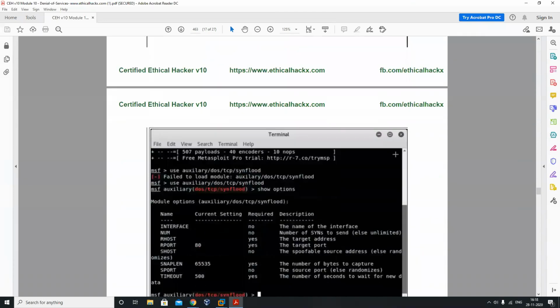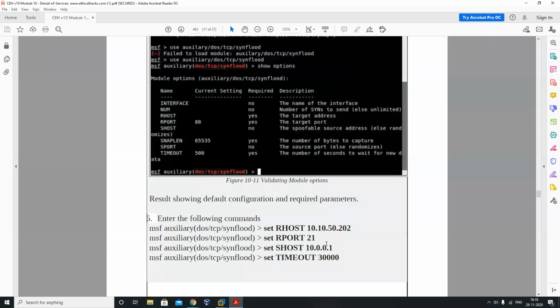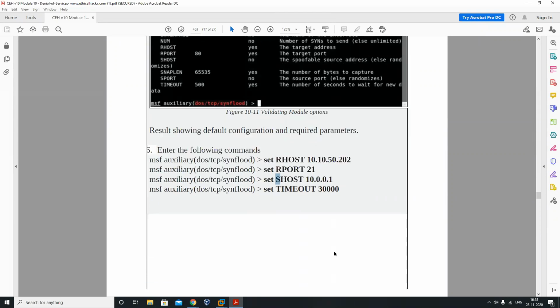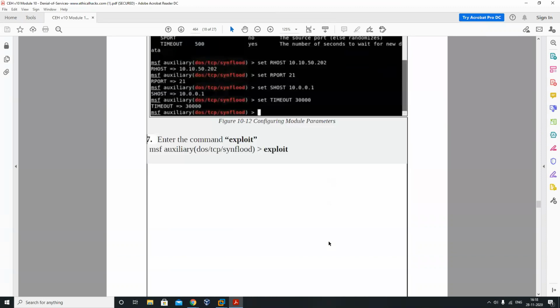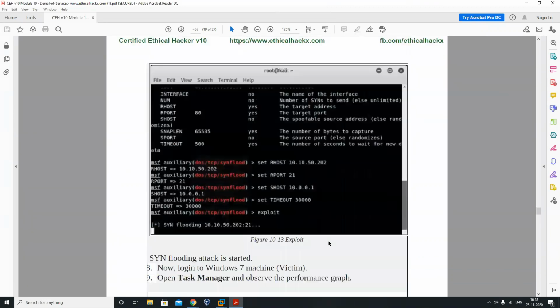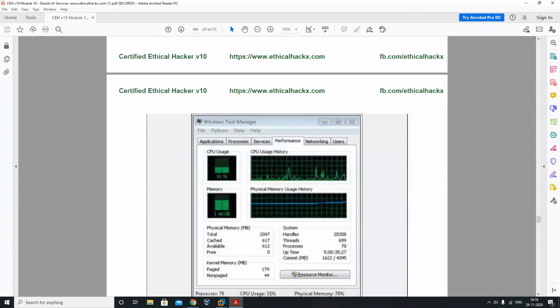So you can see they're using the same technique. Use auxiliary DOS SYN flood. Set RHOST and port number. You can set the SHOST, the source host. If you want to spoof your IP address, you can set the spoof, and you can set the time you want. Exploit. You can consume the task manager of the server. They're going to use up the capacity.